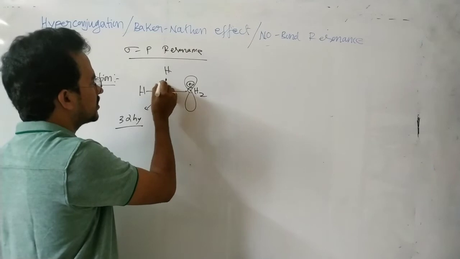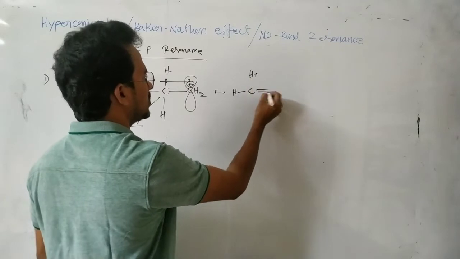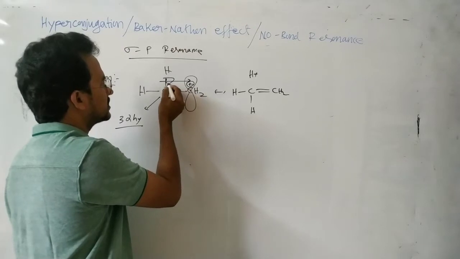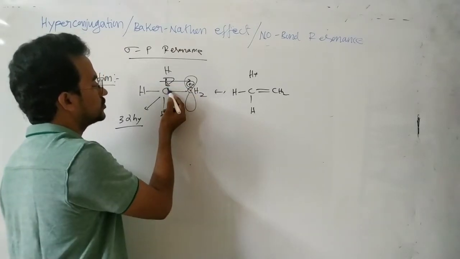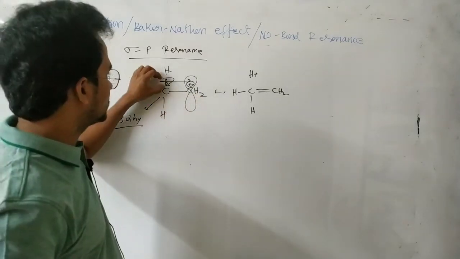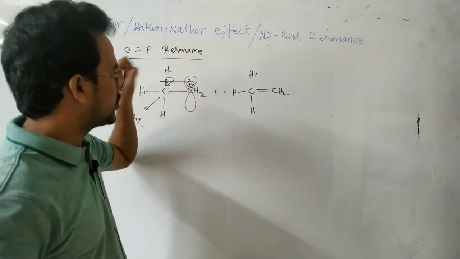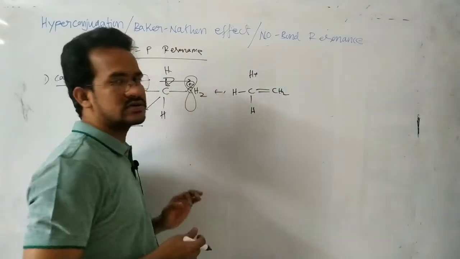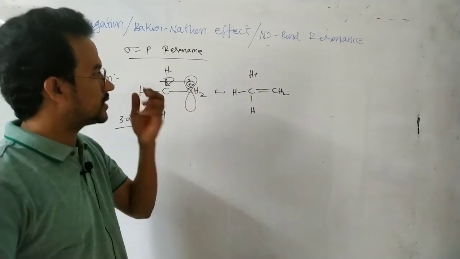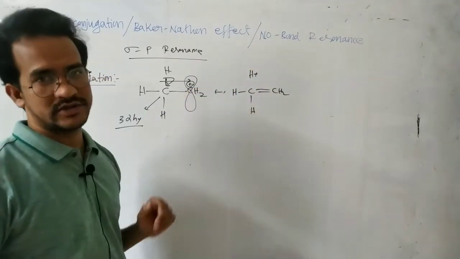Now these C-H sigma electrons are delocalized. Here the sigma electrons are transferred towards the carbon, forming a new bond with the positively charged carbon, and the hydrogen carries the positive charge. That means the sigma C-H electrons are delocalized into the vacant p orbital of the carbocation carbon. So it is a hyperconjugated structure, and in this structure there is no bond between the carbon and hydrogen. That's why it is also called no bond resonance.